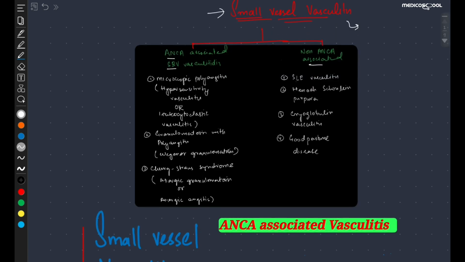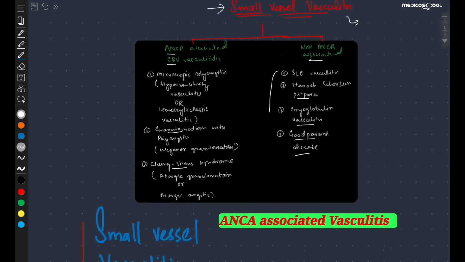So the ANCA-associated small blood vessel vasculitis includes microscopic polyangiitis, Wegener granulomatosis, or granulomatosis with polyangiitis, or Churg-Strauss syndrome. And the non-ANCA-associated vasculitis include SLE vasculitis, Henoch-Schönlein purpura, cryoglobulinemic vasculitis, or Buerger's disease, etc. In this lecture, we will only discuss the ANCA-associated small blood vessel vasculitis.